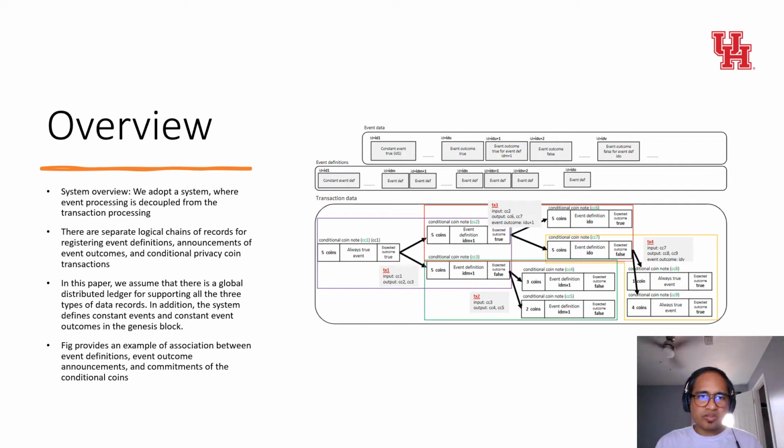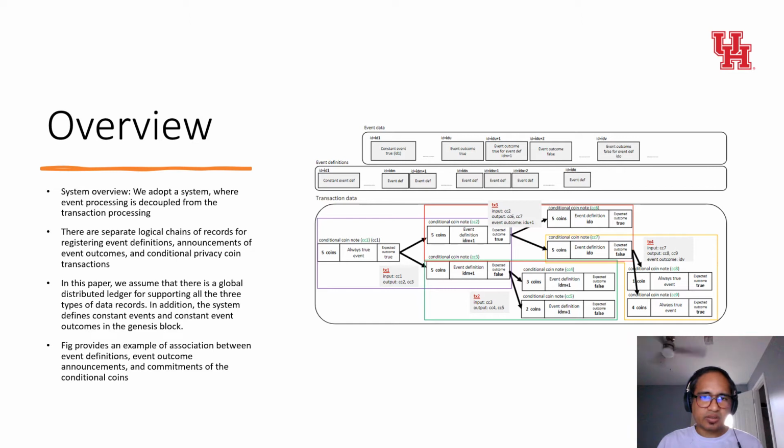So first, let's look at the problem statement. To enable private and transferable conditional coins based on events, the system needs to meet the following requirements. First, the privacy coins, for example, use of Zcash as a base model for our initial target. These are associated with event conditions. The conditional coins can be validated against event outcomes. However, the link between the conditional coins and the events, both for event definition and event outcomes, should be hidden